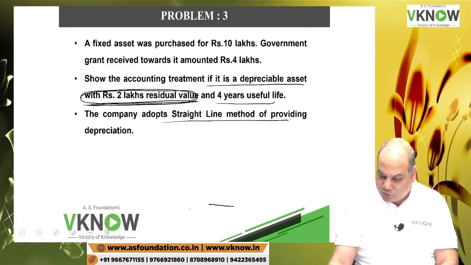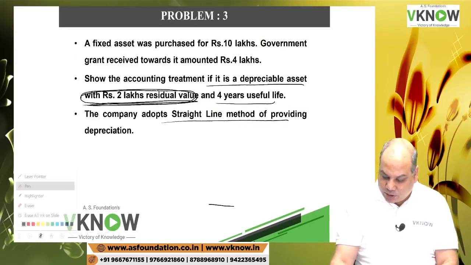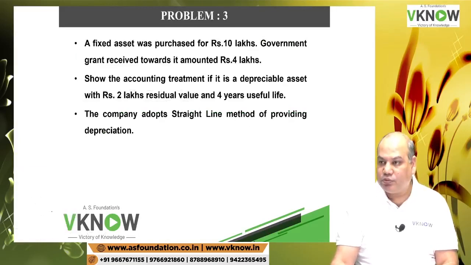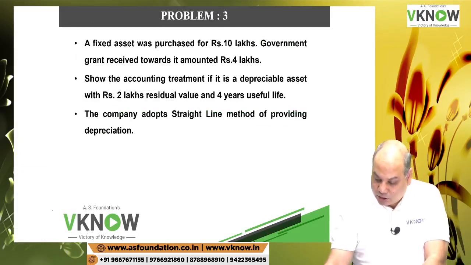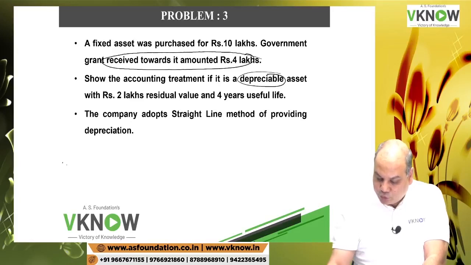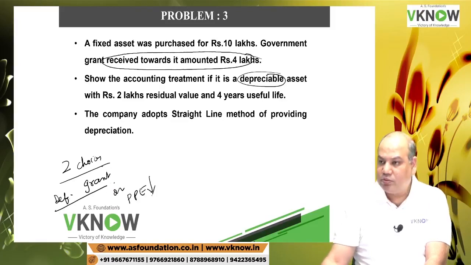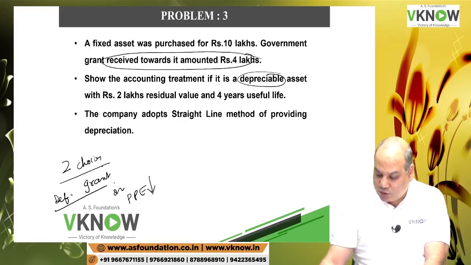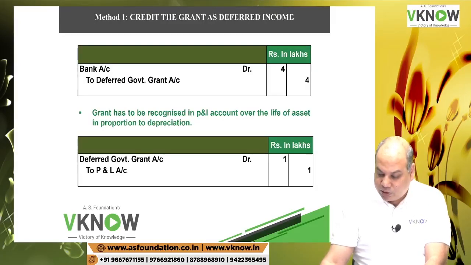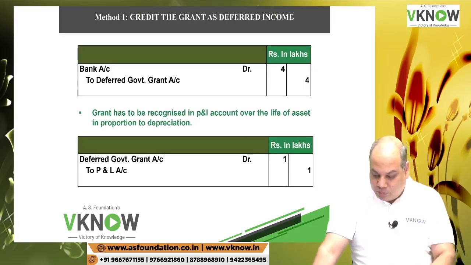Now this question is not clear. Which method will the company follow? Because if it is a grant related to a depreciable asset, we have two choices. Either you treat it as a deferred grant or reduce the PPE account balance. Okay. So I am going to give you both the answers. Method 1, write down. Method 1.